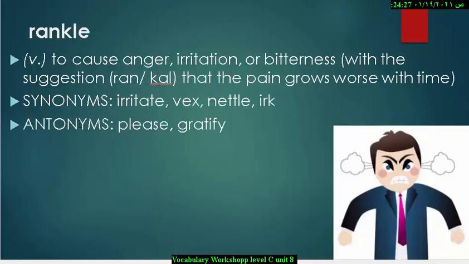Next one, rankle. Rankle is a verb which means to cause anger, to make someone angry, irritation or bitterness, with the suggestion that the pain grows worse with time. Synonyms are irritate or vex or nettle or irk. Like this person here, probably some students, they rankled him, means they caused him to become angry.